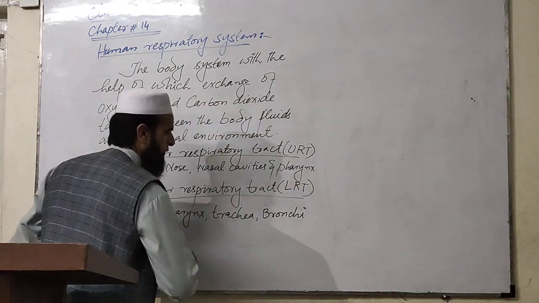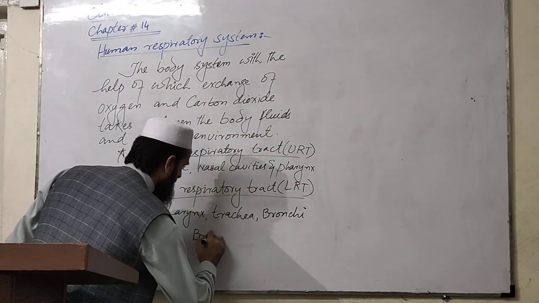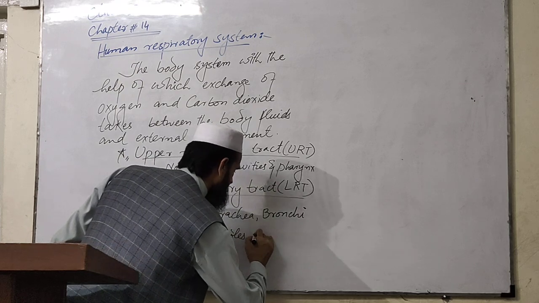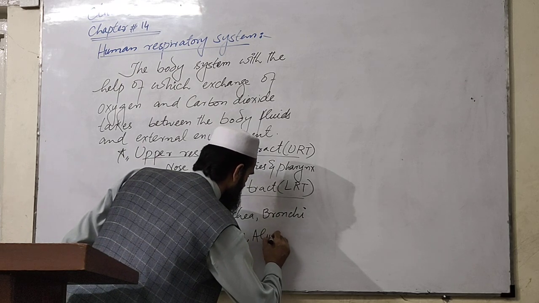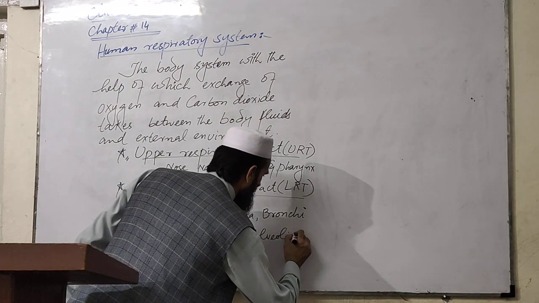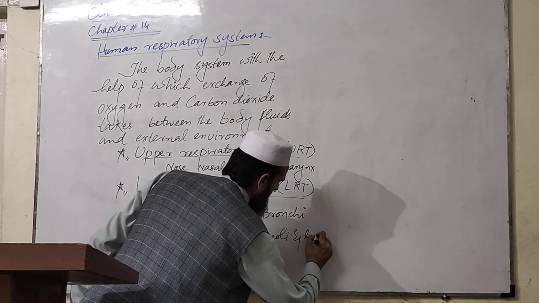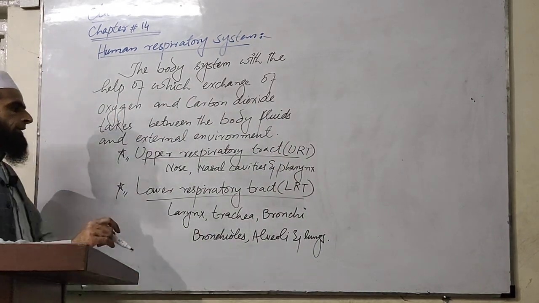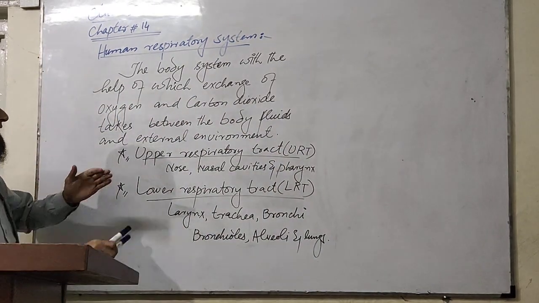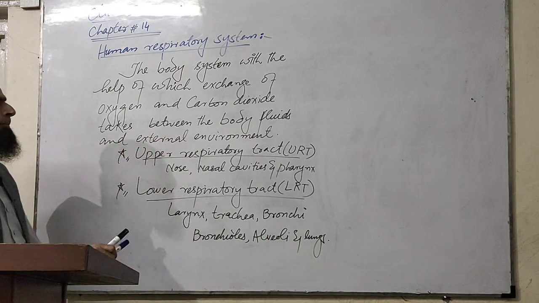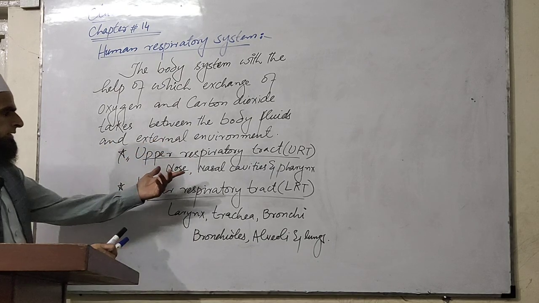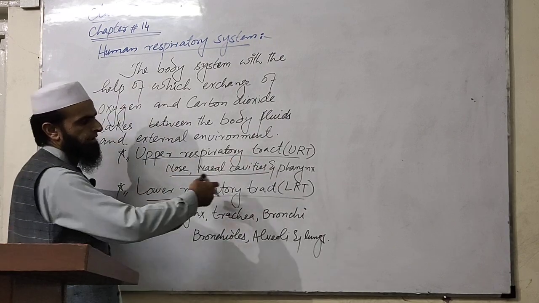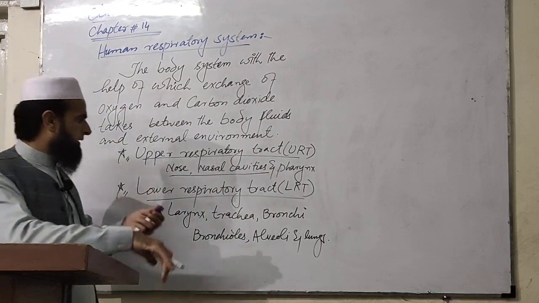There are two bronchi, bronchioles, alveoli, and the lungs. These are different parts of the lower respiratory tract. We will talk first of all about the parts of the upper respiratory tract. So first, talking about the nose, nostrils and nasal cavities, then we will talk about the pharynx.